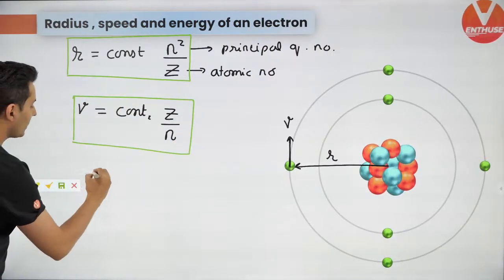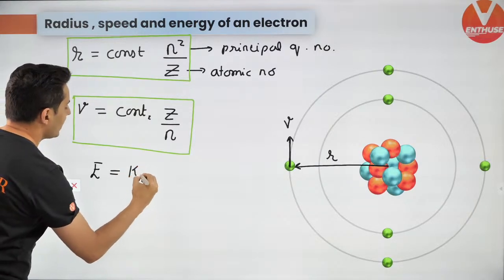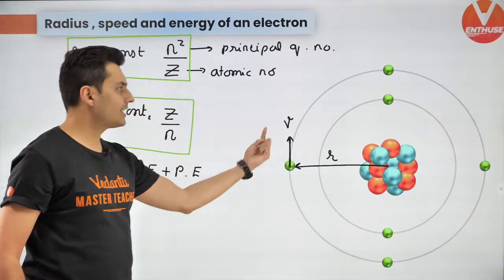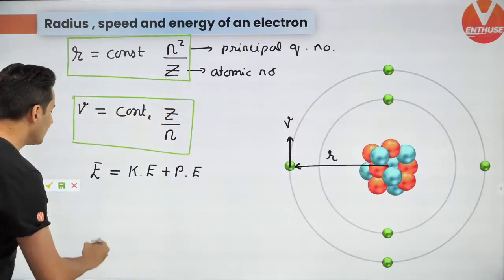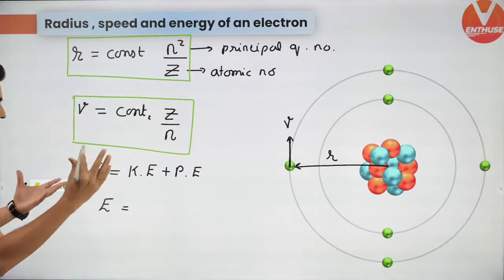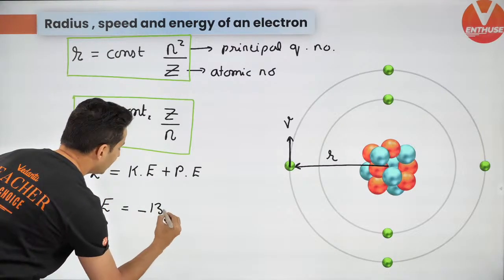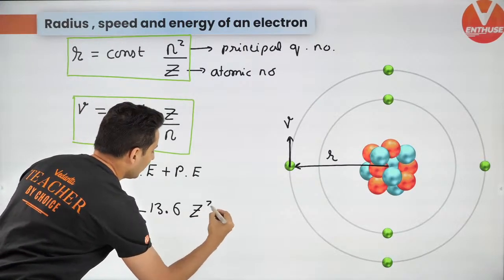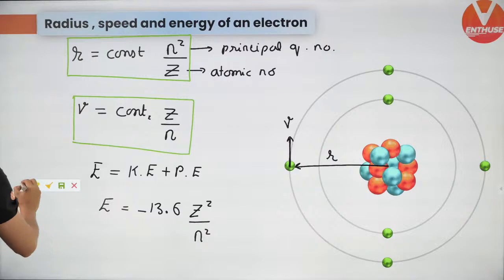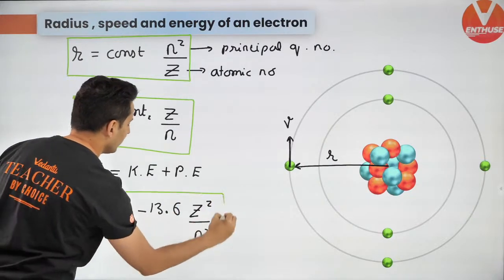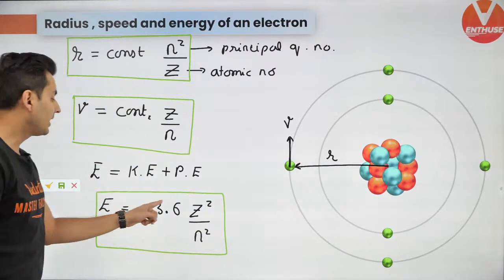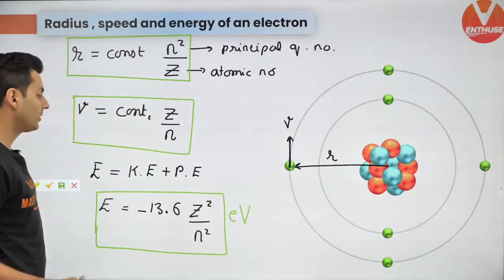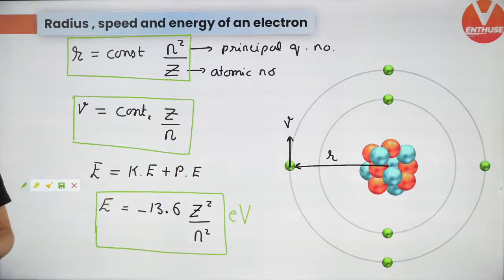And last thing, the total energy, which is the sum of kinetic energy plus the potential energy of that electron. The kinetic energy because of its motion and the potential energy, that total energy is going to be minus 13.6 times z square divided by n square. This constant you should remember. The total energy of an electron is minus 13.6 z square by n square, and keep in mind this is in electron volt.